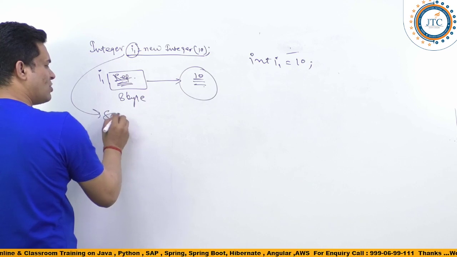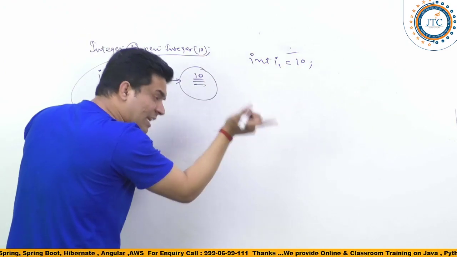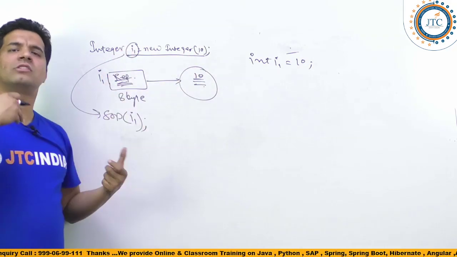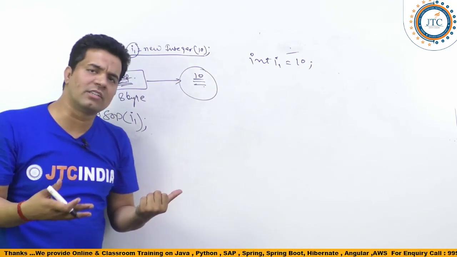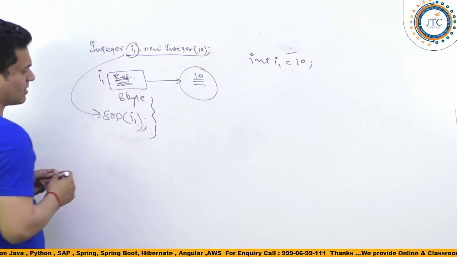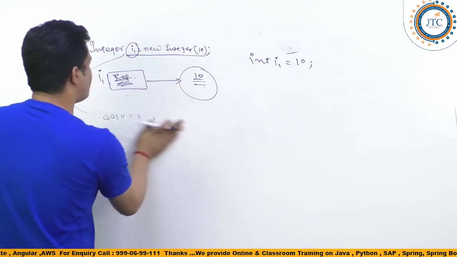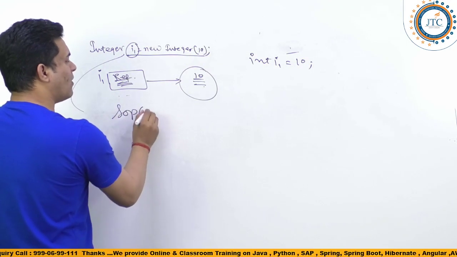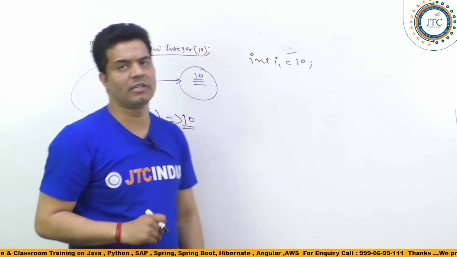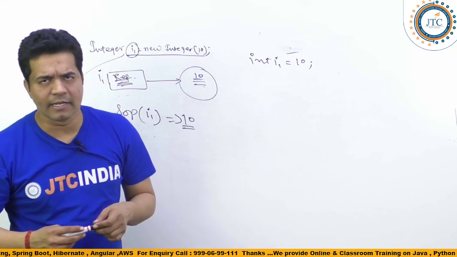If in this case you print simply I1, previously it would not print 10. In order to get the 10, we needed to use the methods of the Integer class. I'll come to which methods of the Integer class. But definitely we will not be writing like this. Now, from the concept called auto-unboxing, even if you simply write SOP of I1, you get the value 10. This is one important thing you should always keep in mind. And even these things have been deprecated in the current versions.